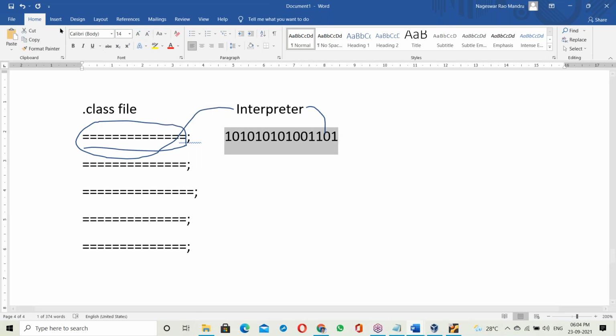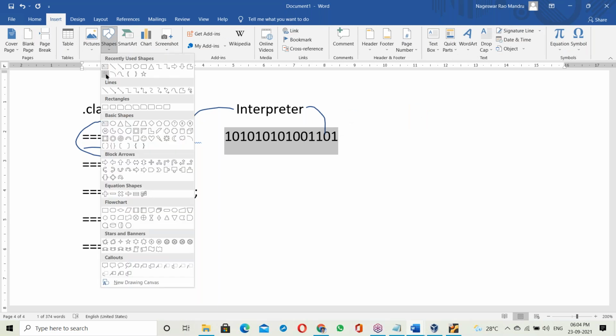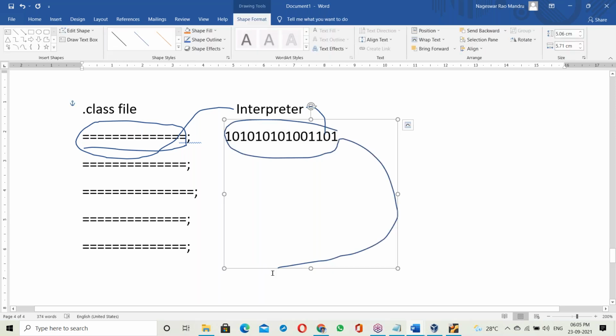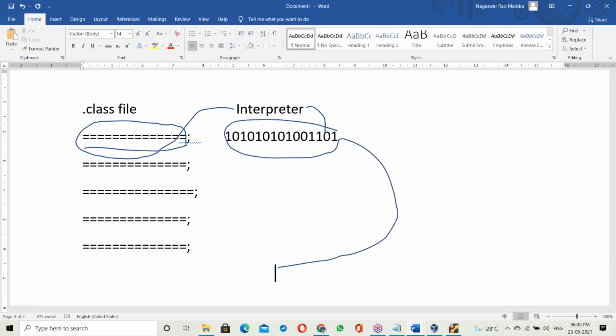After converting into binary codes, the next step is linking with the OS library. Here there is an OS library, and the binary code is just linked with it.